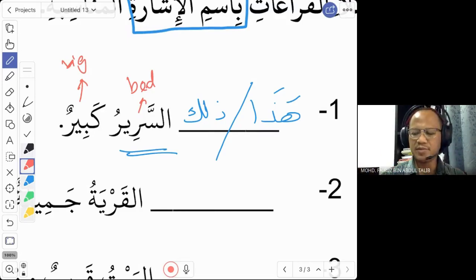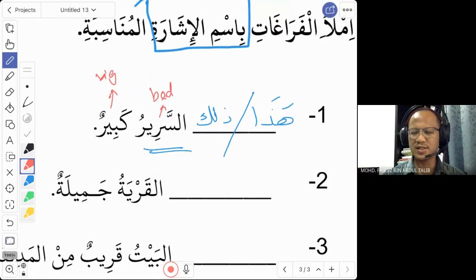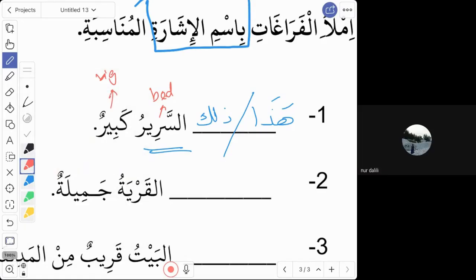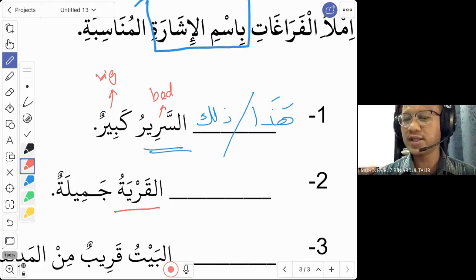We look at number 2. What are the suitable words here? Is that haza, hazihi, dhalika, or tilka? Look at the next word. Is that muzakkar or muannas? Muannas, of course. The word qarya is muannas. Even though you do not know the meaning, you can still guess, oh, this might be a muannas word. Therefore, what are the 2 words that you can use to say this or that?